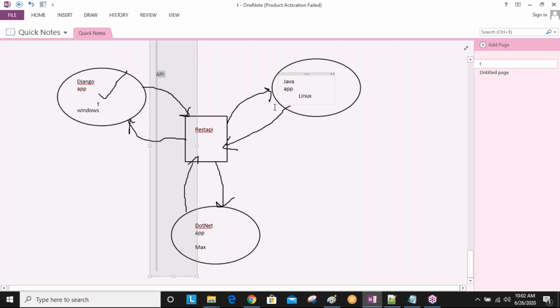Okay, so to make the communication possible, we convert this Django data into JSON format. Then JSON is understood by Java. So finally, your request reaches Java from Django. Then Java gives a response in the form of JSON. Now this JSON response is taken by Django, and finally you get the response back. Do you understand this one? Like this way, we can communicate easily from one application to another application. Are you understanding this, guys? I hope you're understanding. Okay.